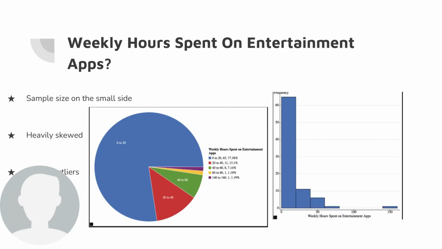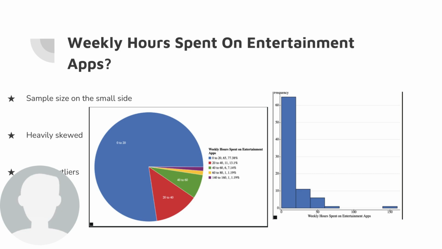Now, we'll get into each question, with a histogram and a pie chart easily displaying the data and how it works. So, our sample size was 84, which is not terribly small, but obviously it's not ideal. It's slightly smaller than what we would prefer. And as you can see on the histogram on the right, the data is heavily skewed. We see the frequency on the left side of the histogram extremely high, while the right side only contains an outlier.